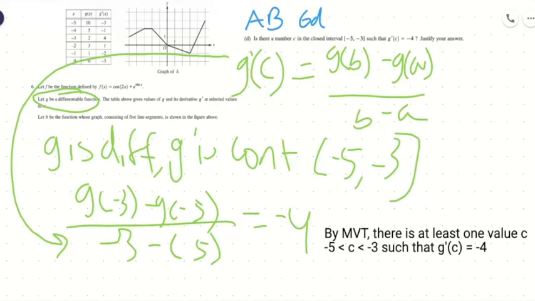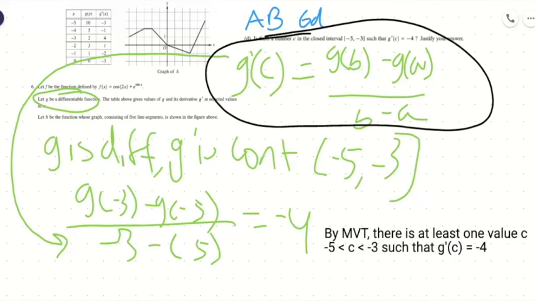So the first thing is to prove that g is differentiable and continuous. Then we plug it into our master function here, this g prime, basically change in y over change in x from the interval that's given. We solve it, we find -4, and then we justify.